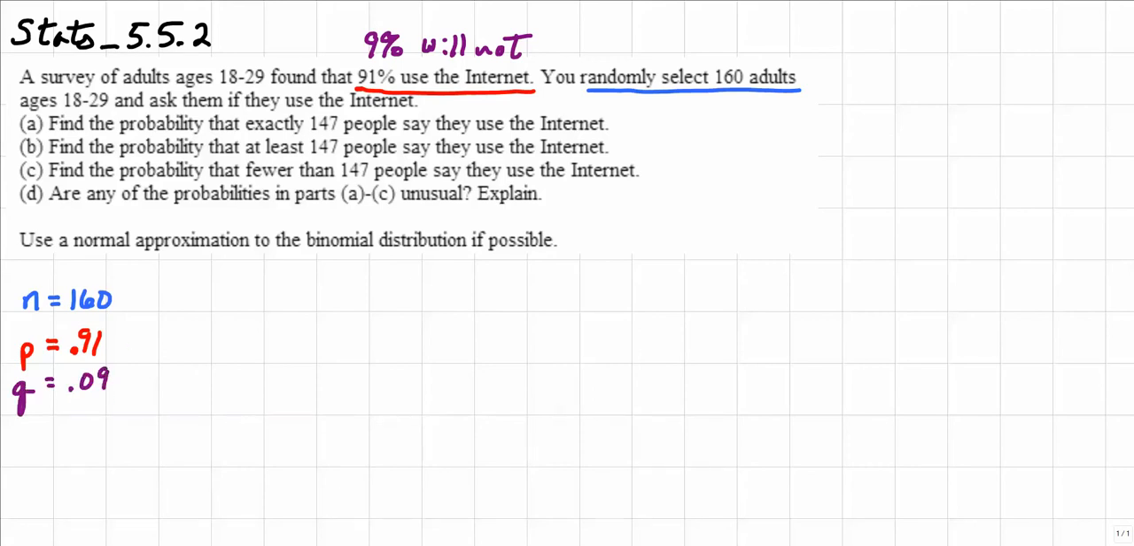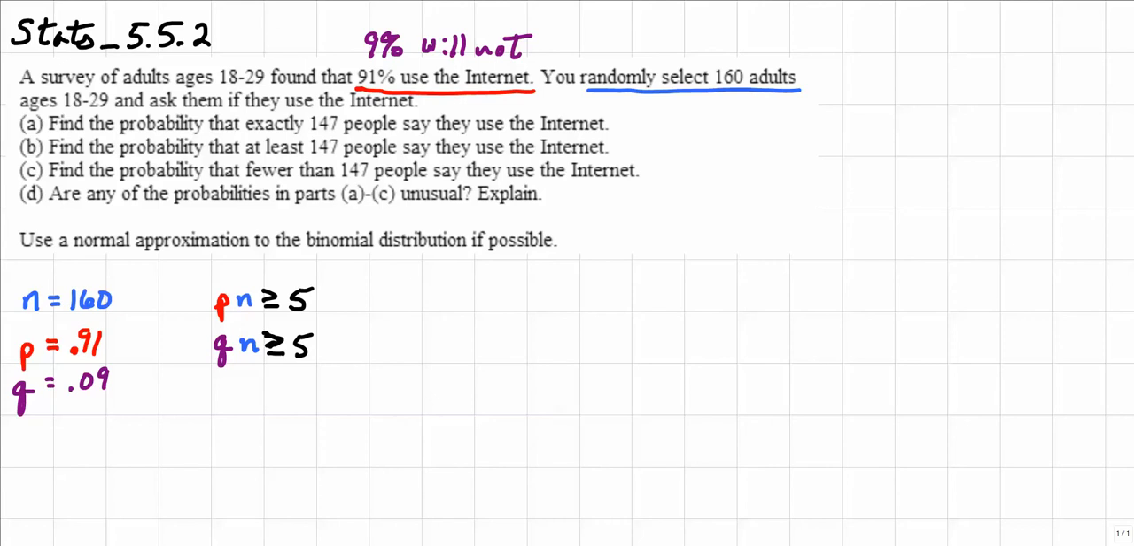And now in order to determine if I can use a normal approximation, I have to use the two following statements. We have to find p times n, and p times n must be greater than or equal to 5. In addition, we need to find q times n, and q times n must also be greater than or equal to 5. If both of these are greater than or equal to 5, I can use the normal approximation.